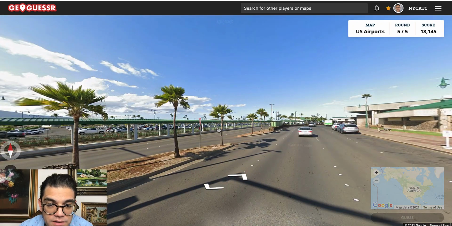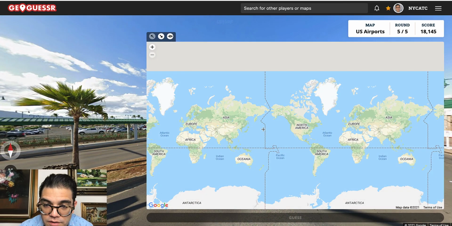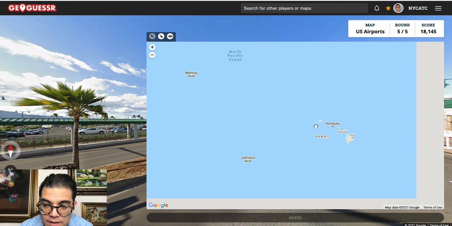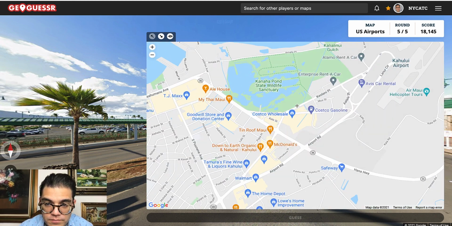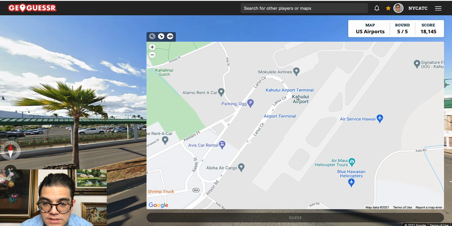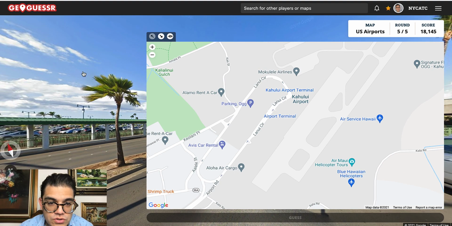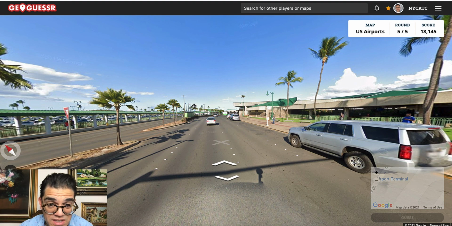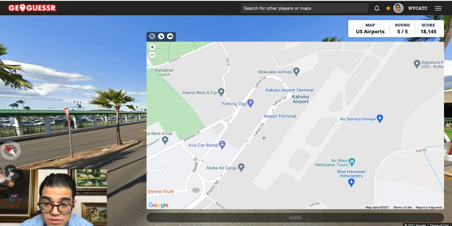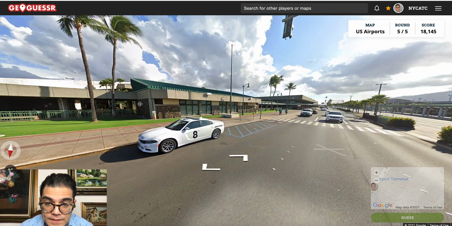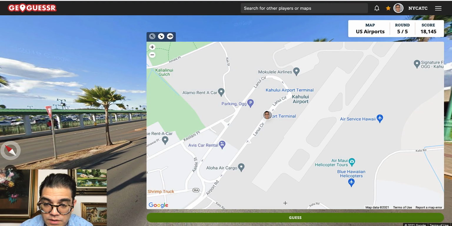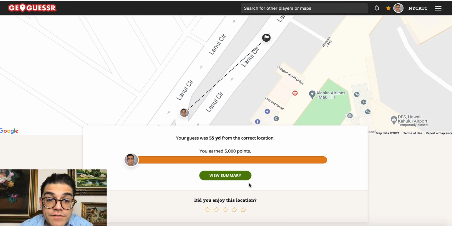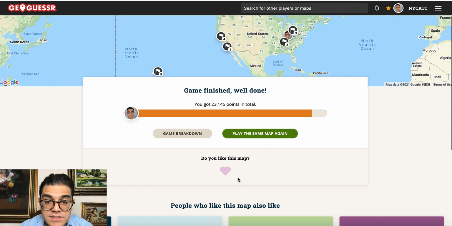Let me go back to the start point here. So we're looking north. So let's zoom into Maui. OGG Airport, which is here. And the terminal building is in this area. And we're on a road that goes to the northeast, then curves. So it's around here somewhere. Yeah, just before that curve. So I'll move it up just a little bit more so that we're there, and I am 55 yards away, giving me 5,000 points.